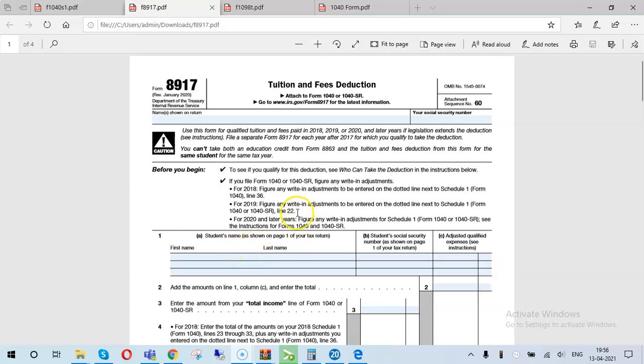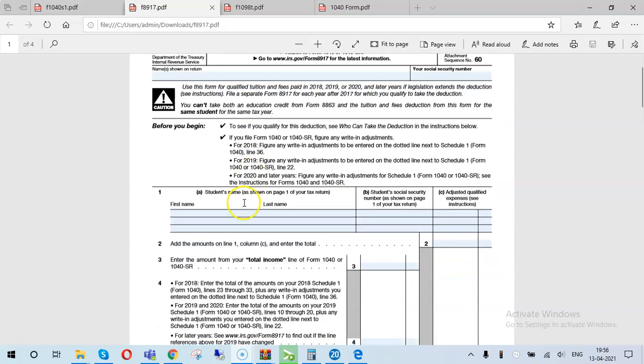Hello everyone. Today we are going to talk about Form 8917. This is basically a form for tuition and fees deduction. So let's just discuss this form.